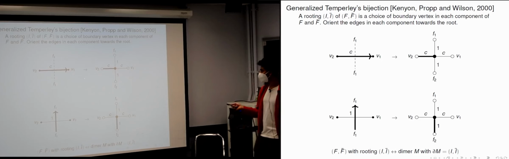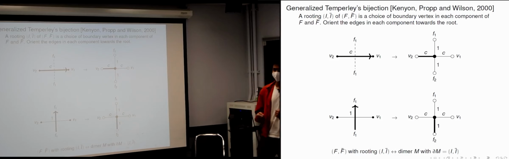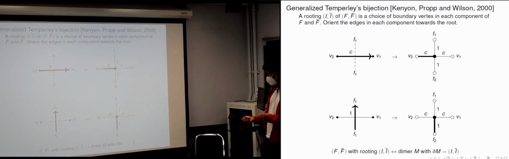So the only white vertices that end up not being used are the ones from which there are no outgoing edges, and the ones from which there are no outgoing edges are the ones that correspond to the roots. So this is a bijection between a grove and a dual grove with a choice of routing, and the data of dimer covers, where the vertices that you don't use in the dimer cover are the vertices in the routing.